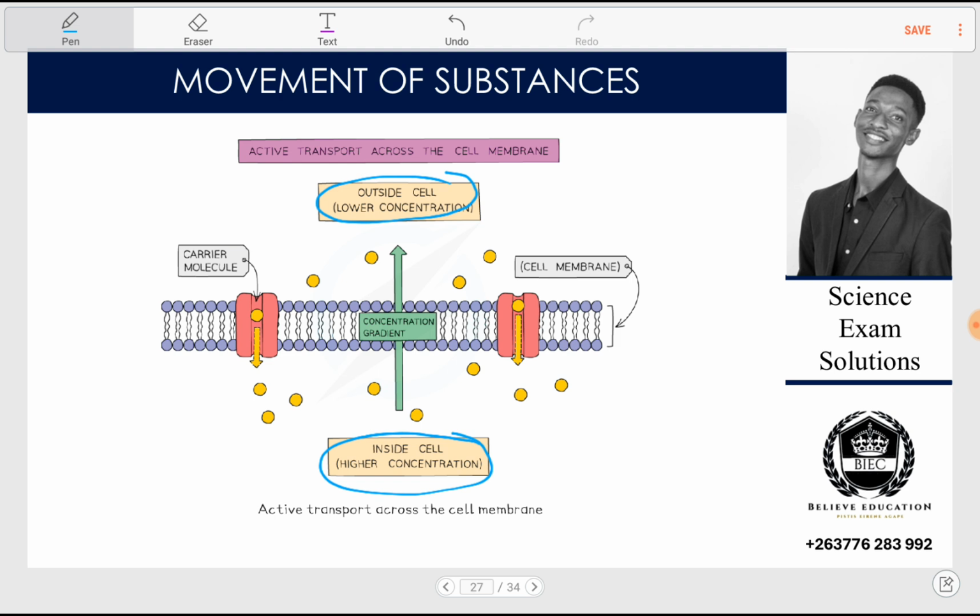But still, we want those things that are outside the cell. So, since we need these things that are outside the cells, these ones, the minerals, the ions, we have to hire this thing that is called a carrier molecule. So the carrier molecule is the one that will then use what? ATP.